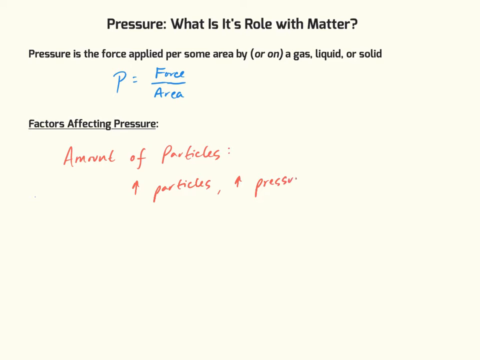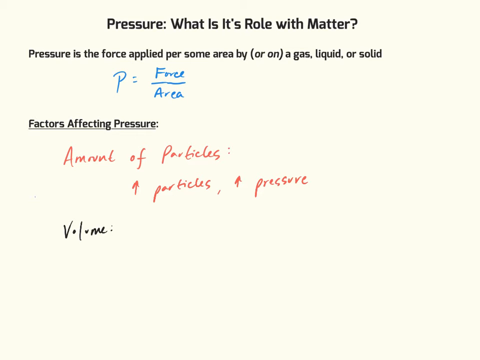Now that can go the other way too. Let's say that we somehow intentionally take away particles of gas or whatever type of matter. Well, then we're going to be decreasing the amount of pressure. Next factor which can affect pressure is volume.